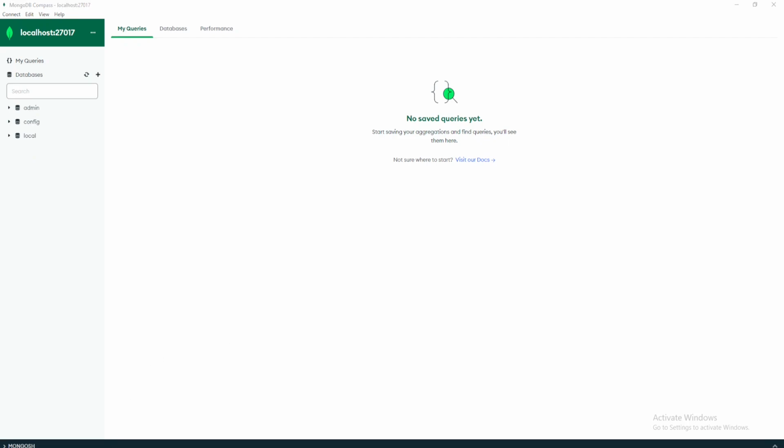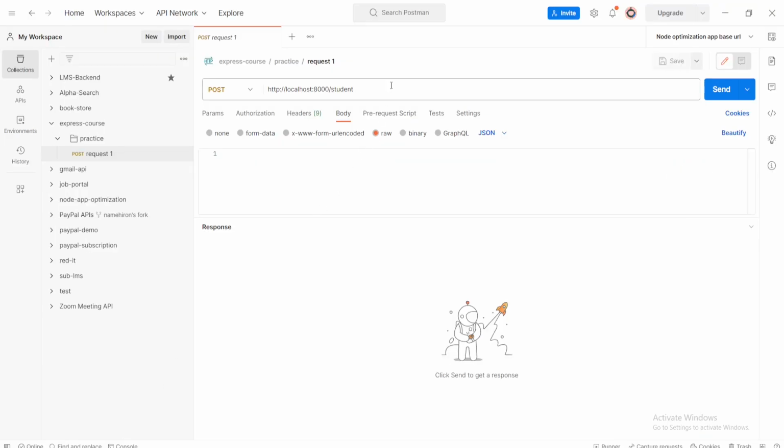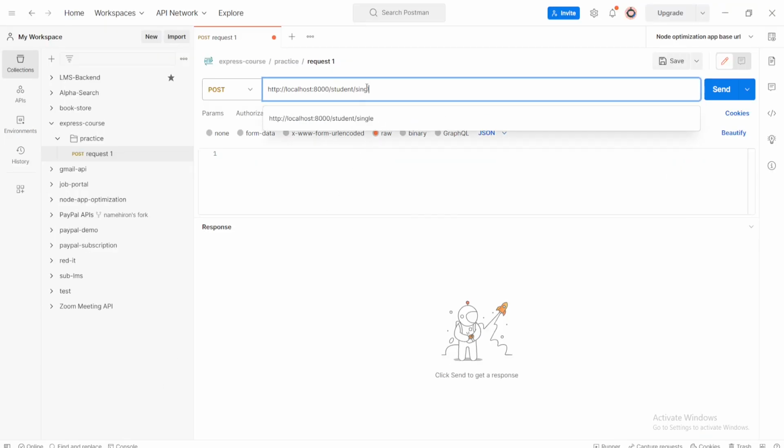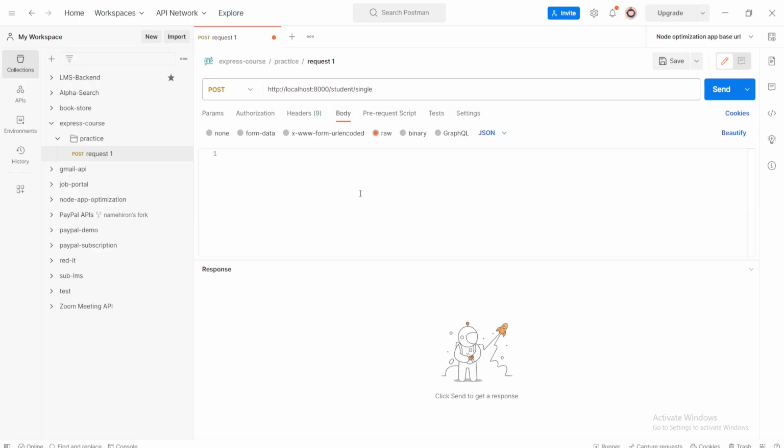Now go to Postman, send a request to /student/single. Then I will send a request body. In our case, the body is name, student1, email, student1@gmail.com, age 22, department computer science.